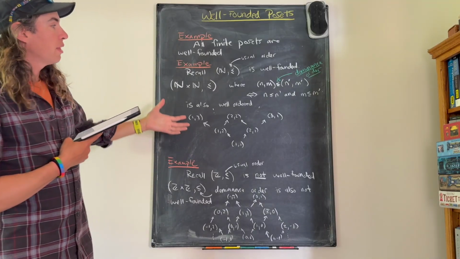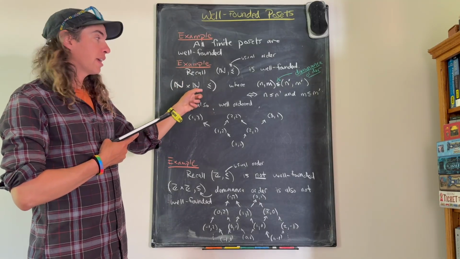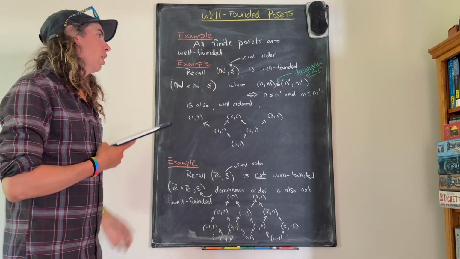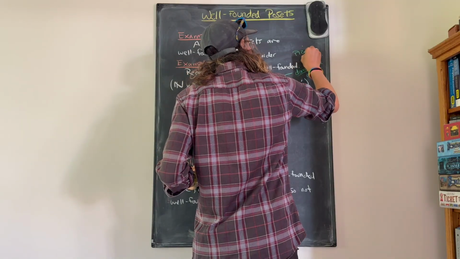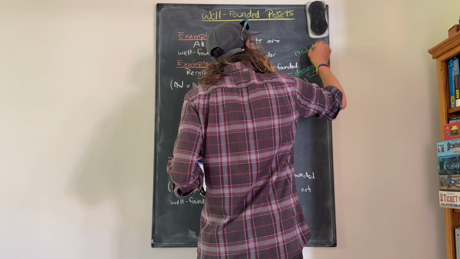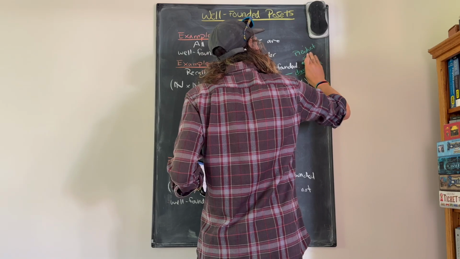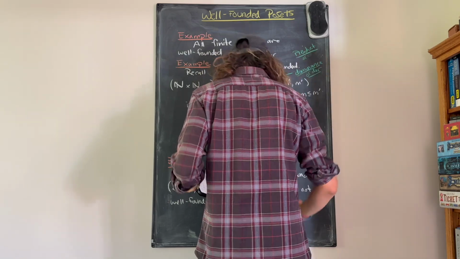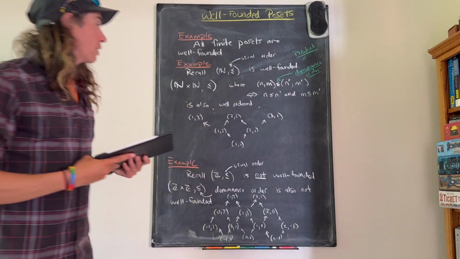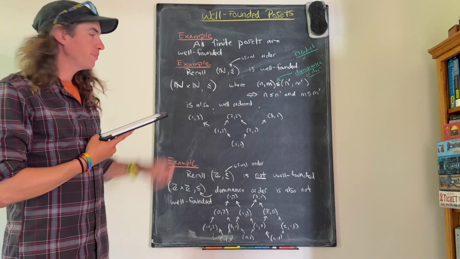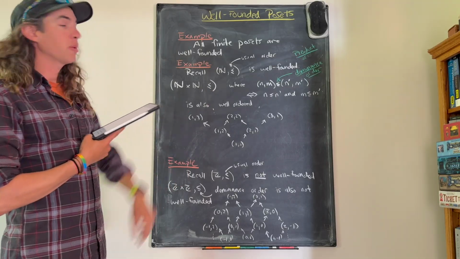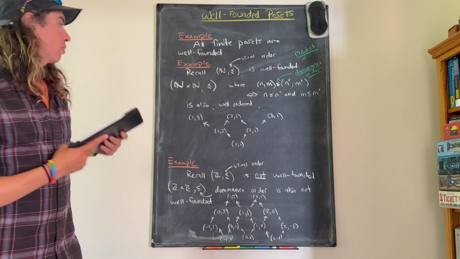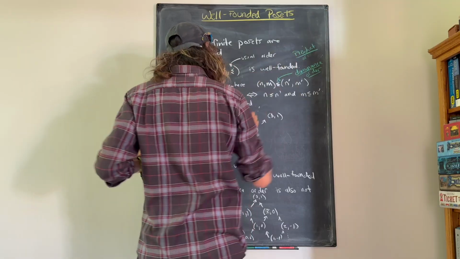So it turns out that if I take N cross N with the product slash dominance order, I wrote well ordered, but it's not. It's well founded.